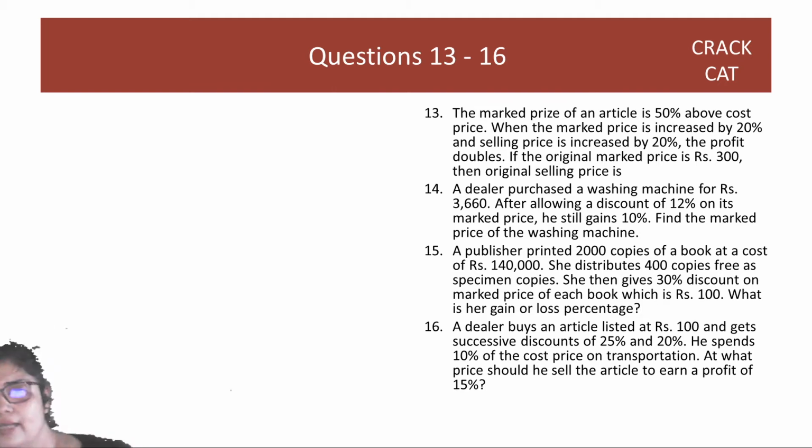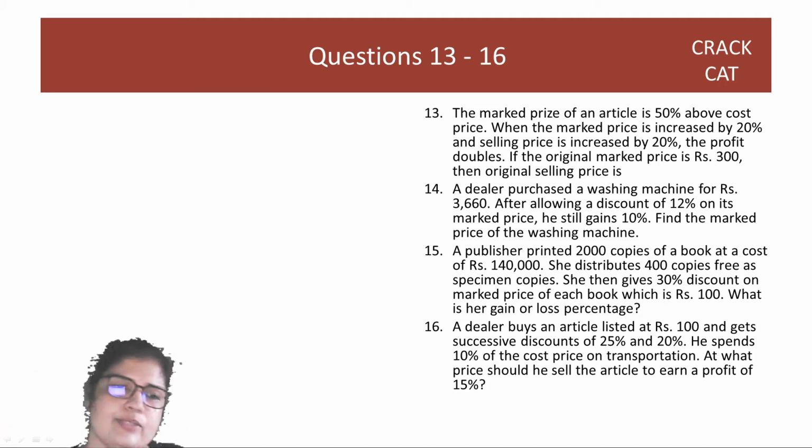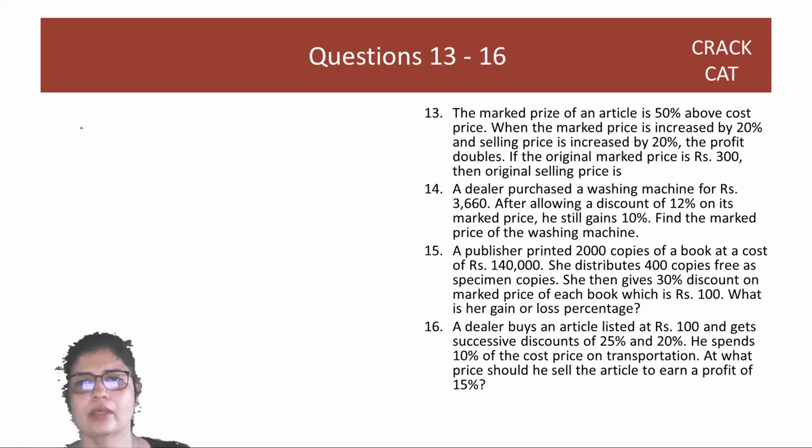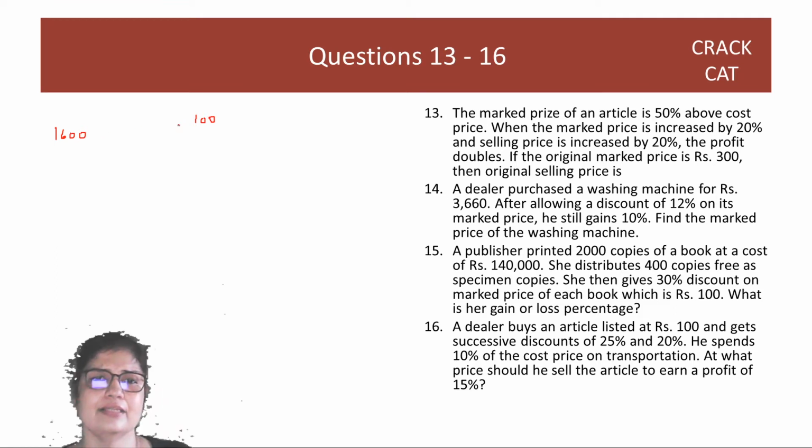Let's look at the 15th question. There are two ways of doing it. You can work with the total for the 15th question, or you can work with the per book rate. Okay, so let's work with the total. Printed 2000 books, cost is so much. Distributed 400 free. So how many copies are left? 1600. Marked price is 100 and they are selling these 1600 at a 30% discount, sorry. So they're selling it at 70 rupees. So the total money that they make is 1600 books into 70, which is 112,000.